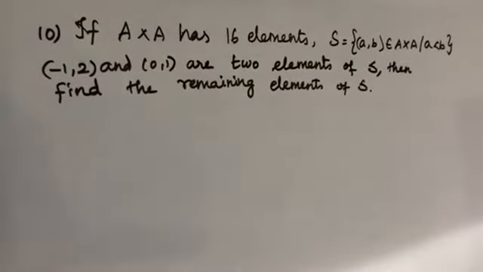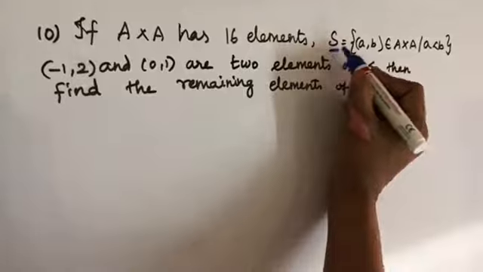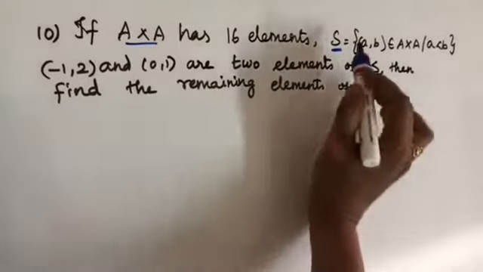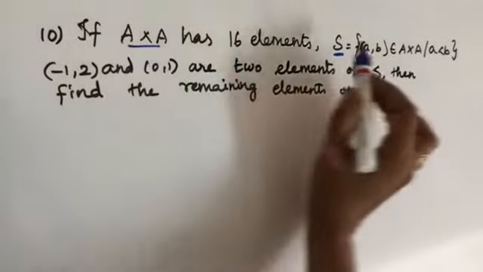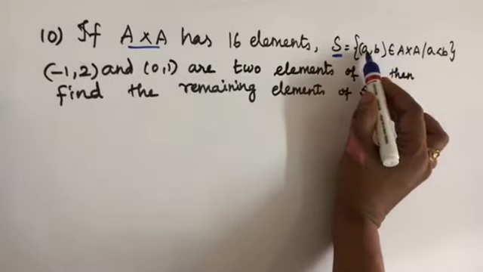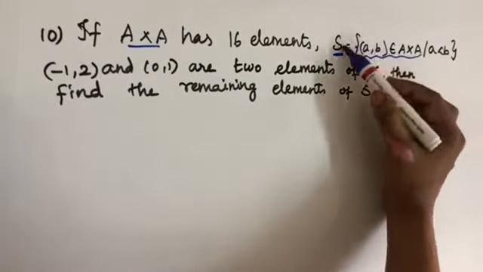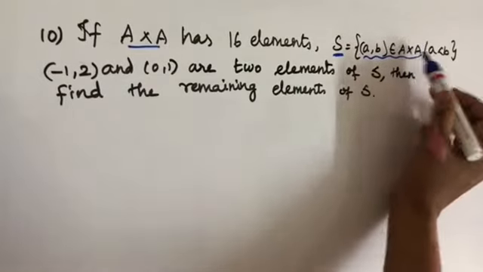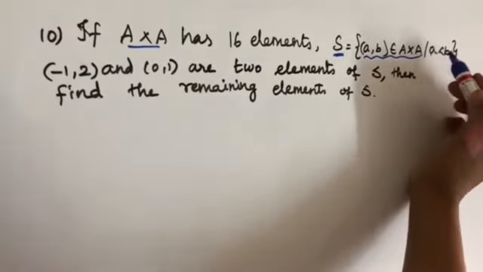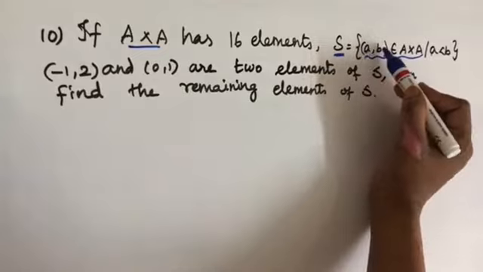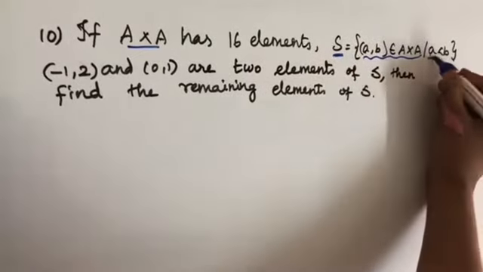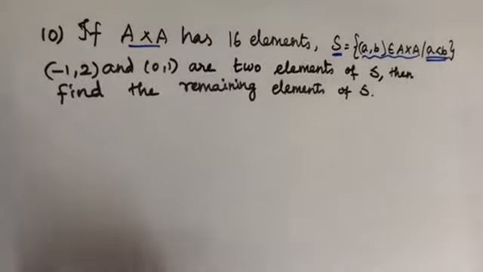The set S is a subset of A cross A, with the condition that a is less than b. That means the first element is less than the second element. That's the condition here.